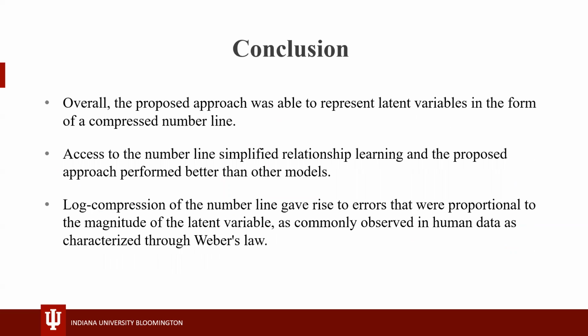Overall, the proposed approach was able to represent latent variables in the form of compressed number lines, which simplified relationship learning and performed better than other models. Log compression of the number lines also gave rise to errors that were proportional to the magnitude of the latent variable, as commonly observed in human data, as characterized through Weber's law.